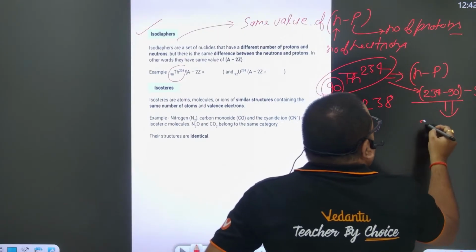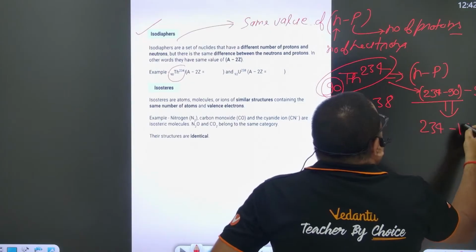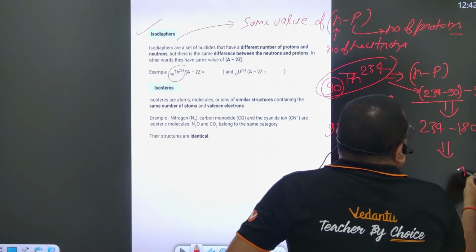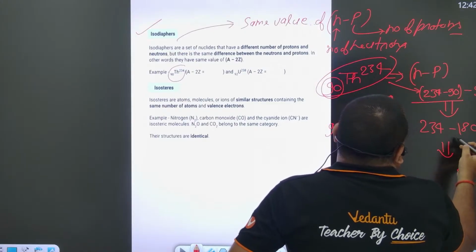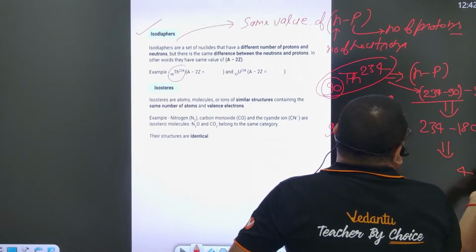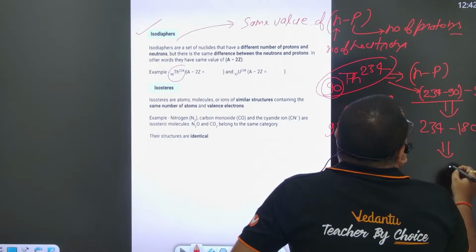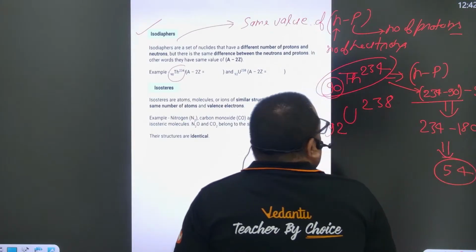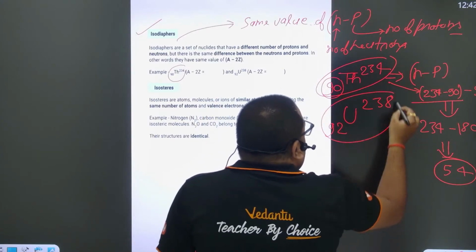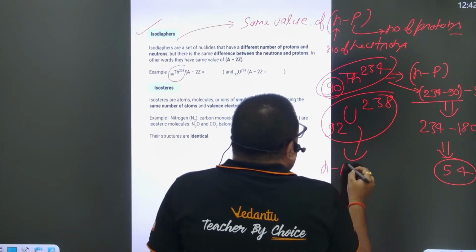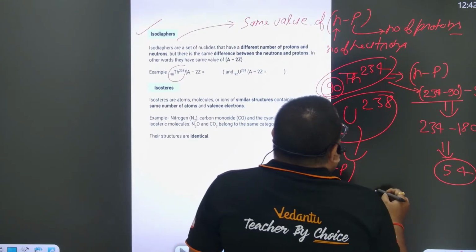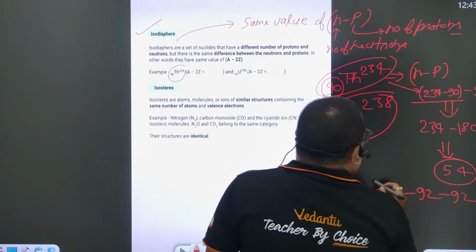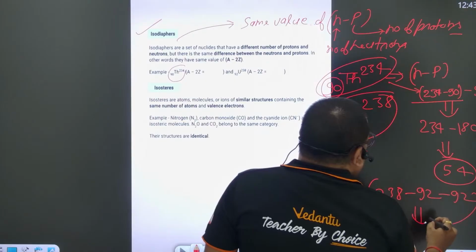The n minus p value is 234 minus 180. If you subtract this, you get 54. And in uranium, if you calculate the n minus p value, you get 238 minus 92 minus 92, which is 54.